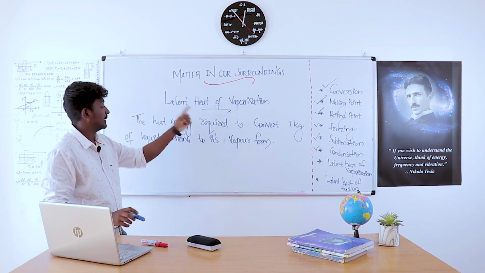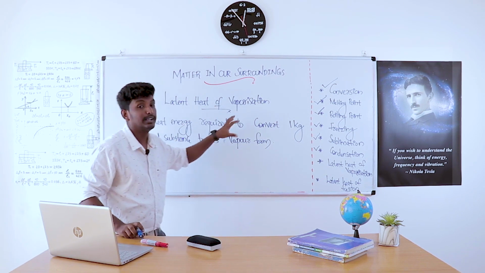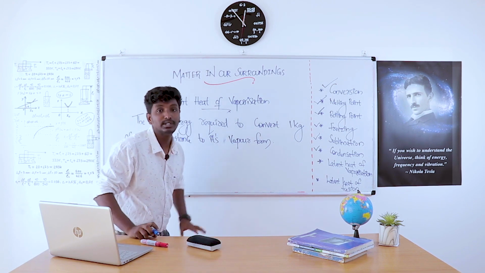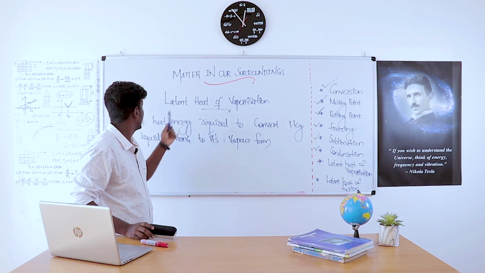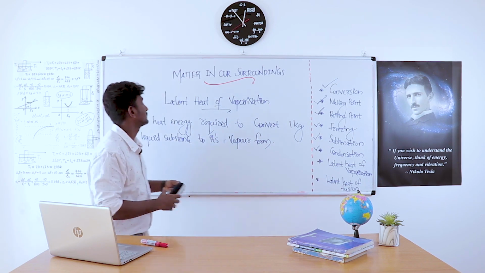What is latent heat of vaporization? The heat energy required to convert 1 kilogram of liquid substance to its vapor form.